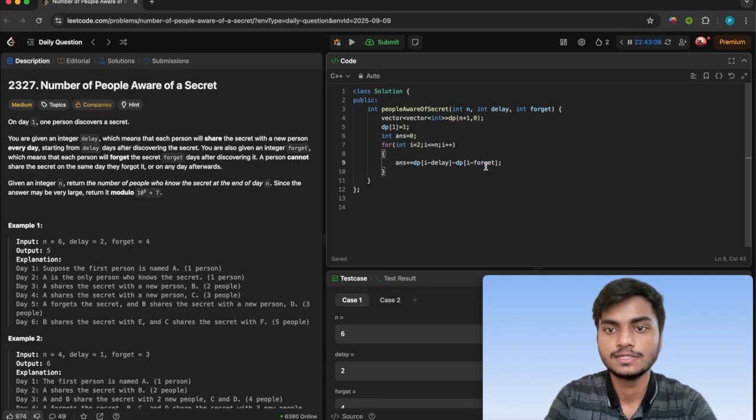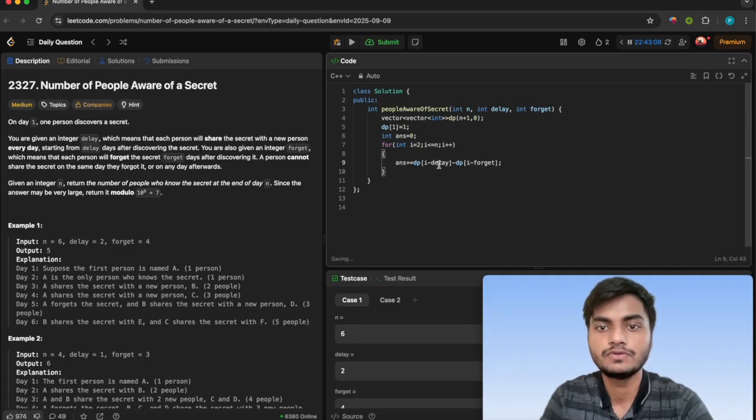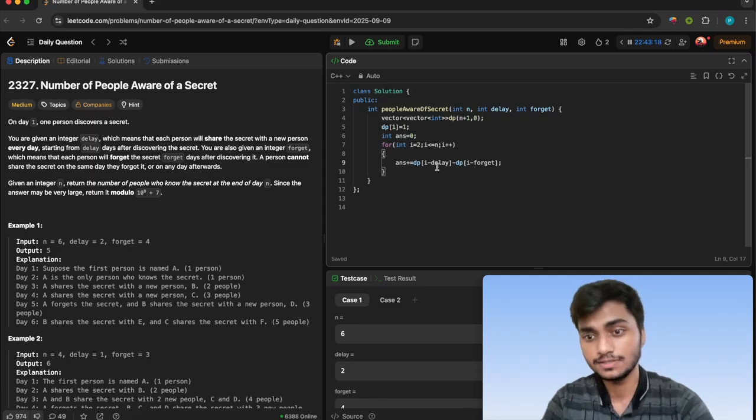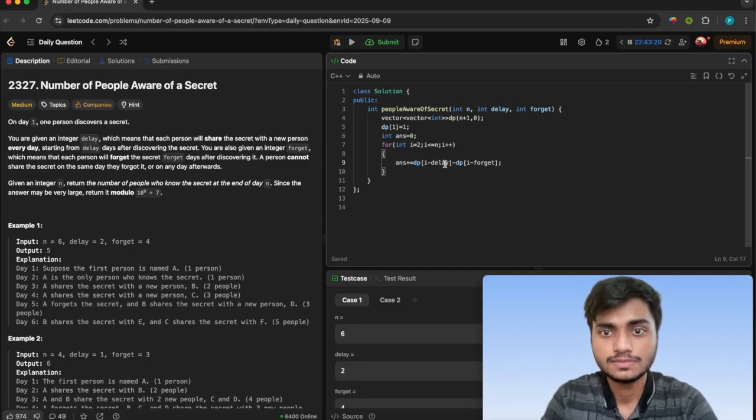But before doing this, we have to check whether this is in range. It can happen that i is 1 and delay is 3, then 1 minus 3 will be negative. That will cause a runtime error.